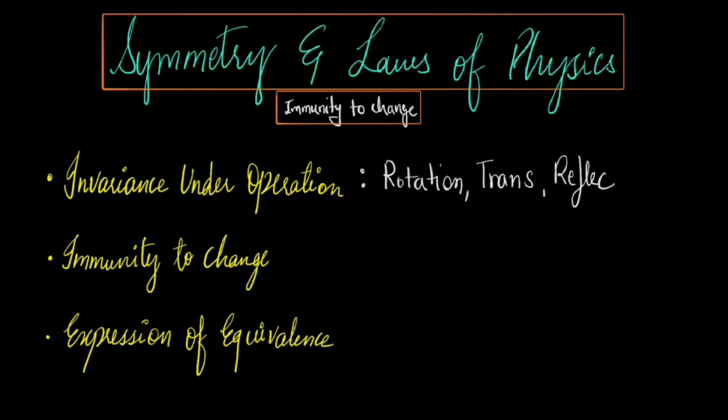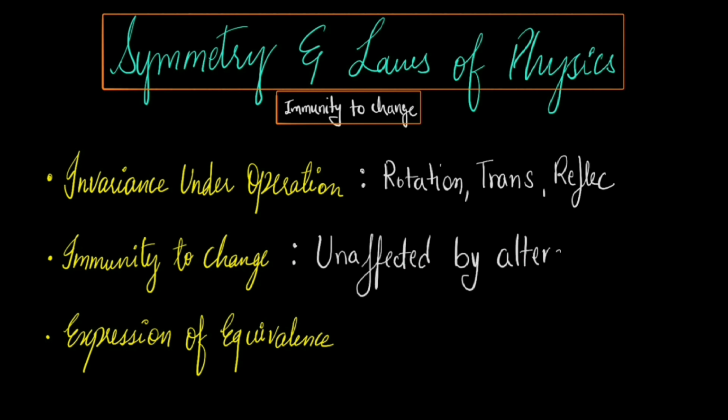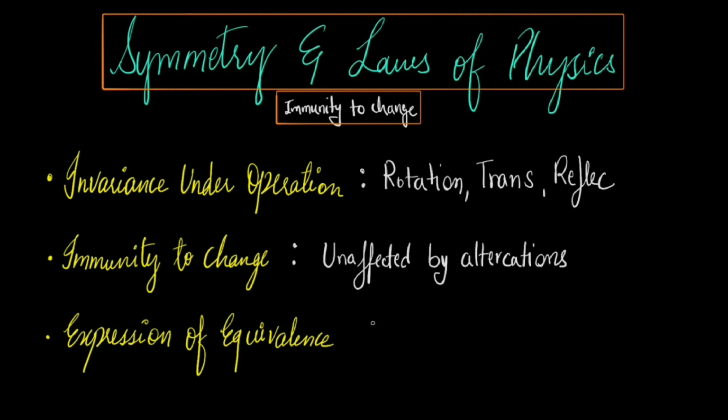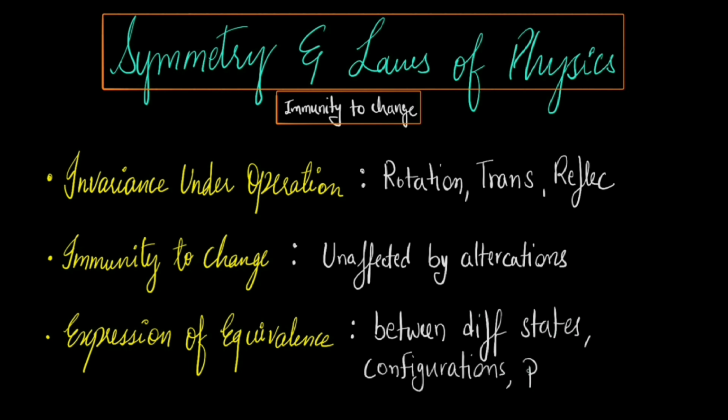Then we can also understand it in this way: immunity to change. It implies that certain characteristics or behaviors of a system are unaffected by particular alterations to its state or environment. Then we can also think of it as the expression of equivalence. Symmetry represents an equivalence between different states or configurations of a system or between different perspectives from which a phenomenon is observed. So in the context of physical laws, symmetry means that if we perform certain operations, the result predicted or observed by these laws remains consistent. This profound principle ensures the universality and the predictability of physics, allowing us to formulate laws that are not dependent on arbitrary factors like location, orientation, or time.